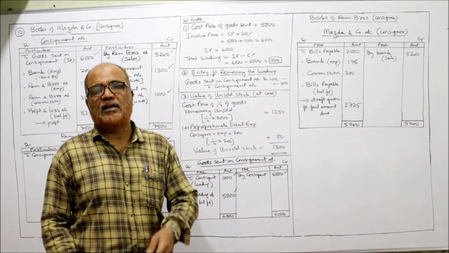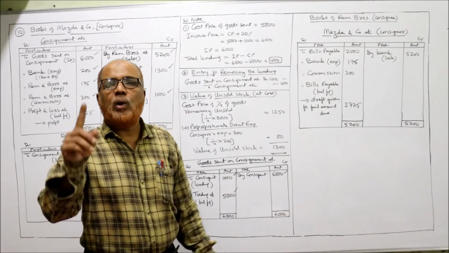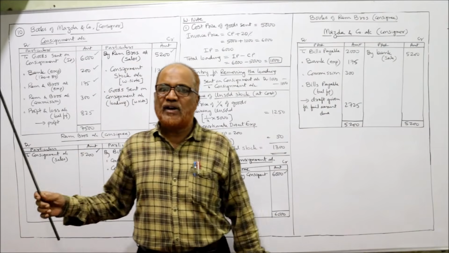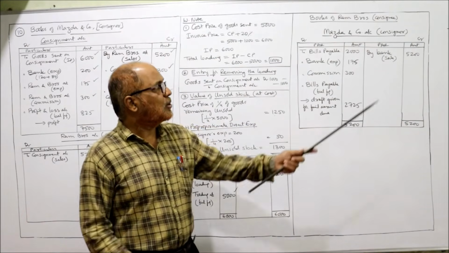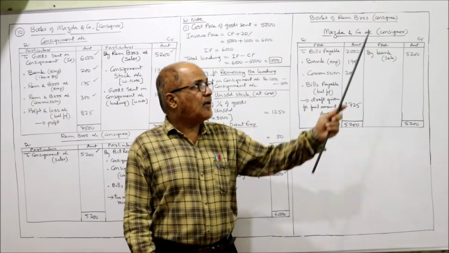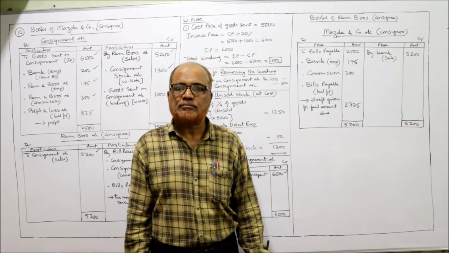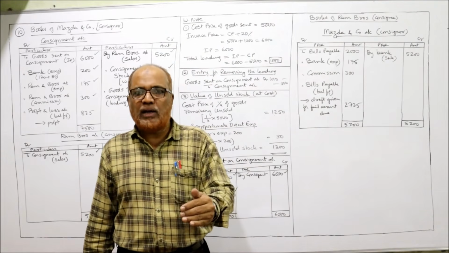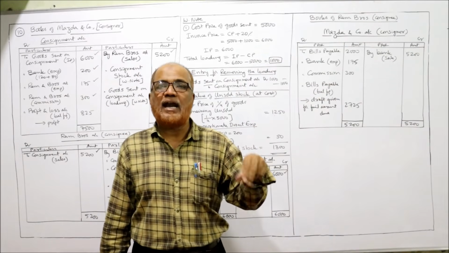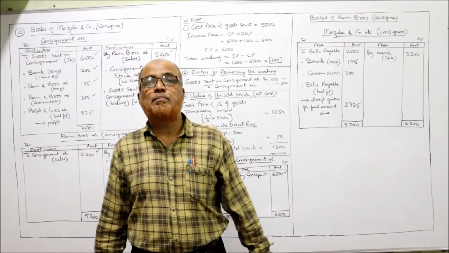Now in the books of consignee. The consignee is Ram Brothers. The books of Ram Brothers consign. Only one account is needed, that is consignor's account. What is the name of the consignor? Mazda company. So here they will open Mazda company account, consignor. Now, first of all, the consignee, Ram Brothers have accepted a bill of rupees 2,000 for advance. At the time of receiving the goods only, Ram Brothers have accepted a bill drawn by Mazda company as an advance. How much? 2,000.